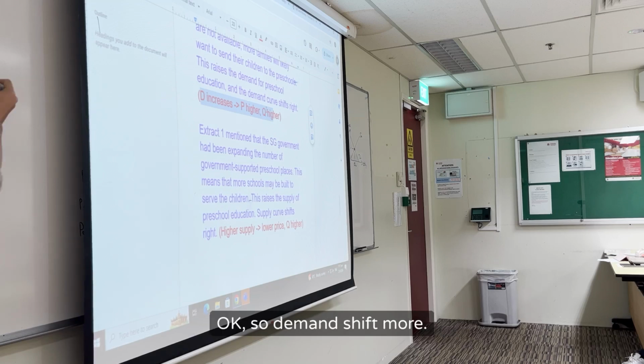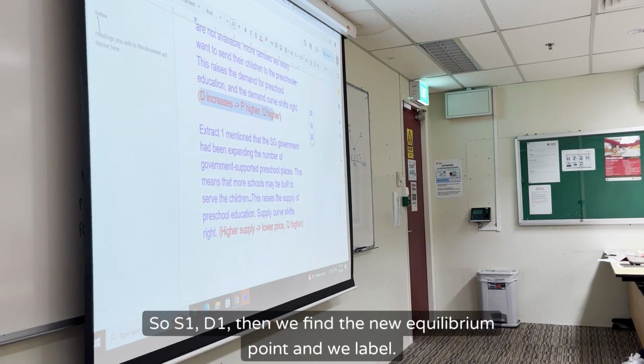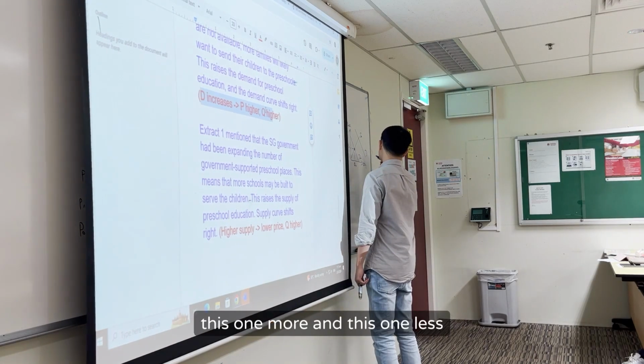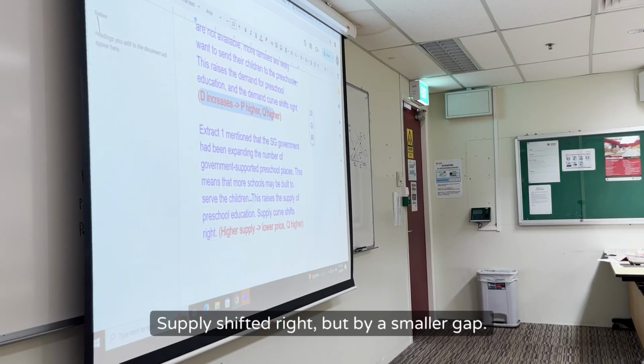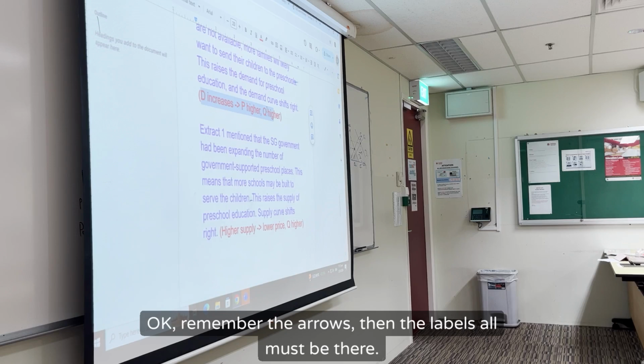So demand shifts more, then supply shifts less. S1, D1, then we find the new equilibrium point and we label. So we shift the demand curve by a bigger gap. Supply shifts right, but by a smaller gap. Remember the arrows, and the labels all must be there.